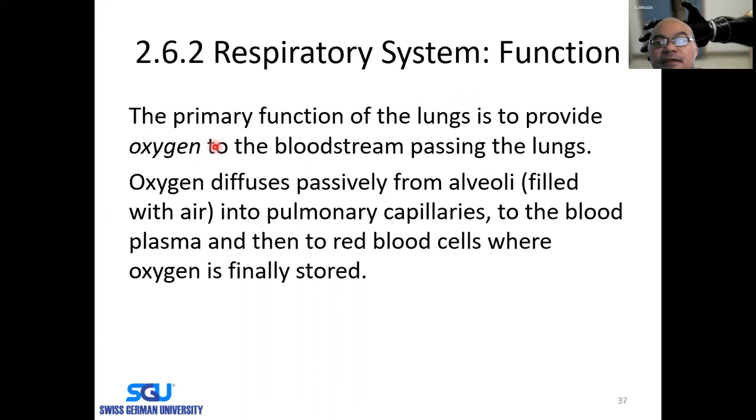So the primary function of the lungs is to provide oxygen to the bloodstream that passes the lungs. And this is done through diffusion. The oxygen will diffuse passively from the alveoli, which are filled with air, into the pulmonary capillaries. Then from there to the blood plasma, and then to the red blood cells, where oxygen is finally stored. And the oxygen is bound to the red blood cell using a protein called hemoglobin, which has an iron atom; it is a metalloprotein complex that binds the oxygen.